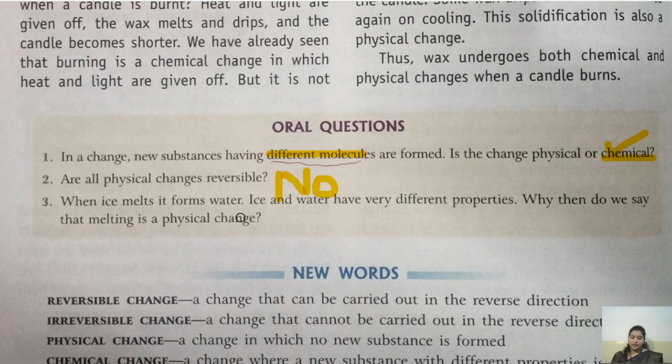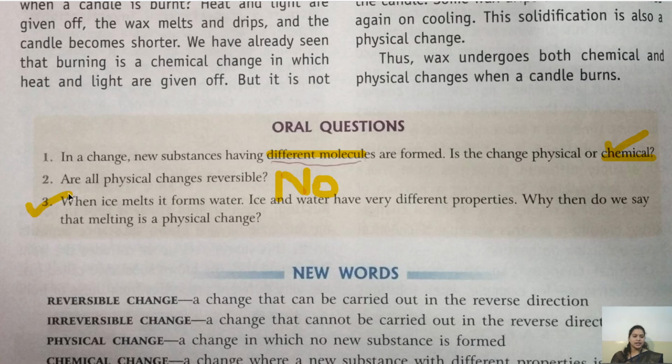Because in melting of ice, the molecule of water is not changing, isn't it? In case of water, the molecule remains H2O, as well as in case of ice, it will remain H2O only. So the internal molecular structure of water and ice is not changing and no new substance is formed. Alright, that is why the melting of ice is called physical change.